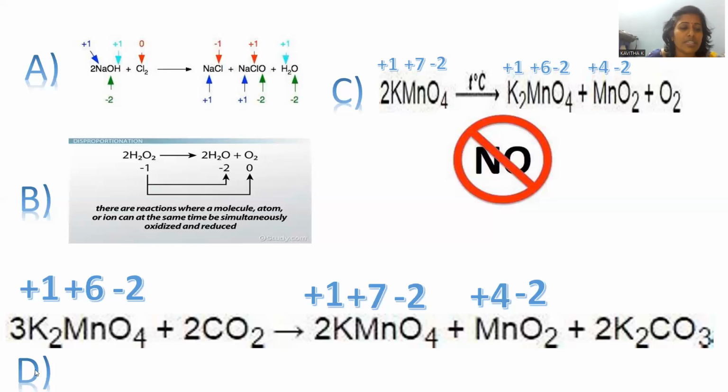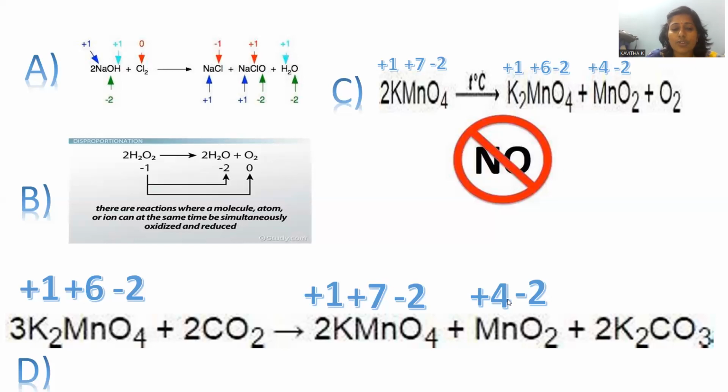Let's go with option D, K2MnO4, where manganese has plus 6. In the product KMnO4 it is plus 7. Plus 6 to plus 7 is a rise in the oxidation state of the central manganese, which is called oxidation. In MnO2, manganese has plus 4.